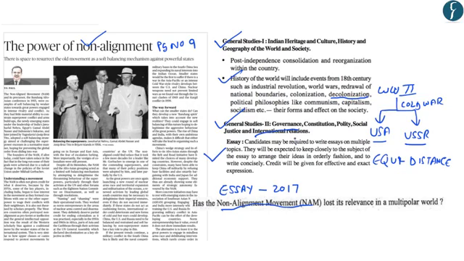Now, as we know, the non-alignment movement is an important part of the syllabus, so all the points mentioned by the authors are also important. So you should try and go through the NCERT and then try and understand this article in detail. With this, let us move on to the next article.